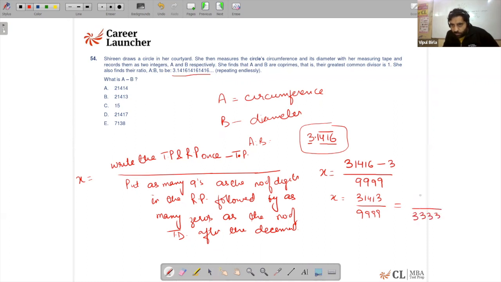And the numerator we have got: 3 1s are 3, then it's going to be 0, 3 4s are 12, 3 7s are 21, and 1. So now the sum of the digits of the numerator is 13, while the denominator is 12, so the numerator is not a multiple of 3. And if I break this 3333, it is actually 3 into 1111. So it is 3 into 11 into 101.